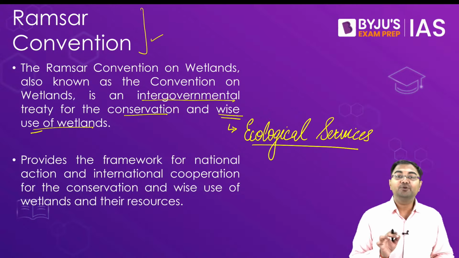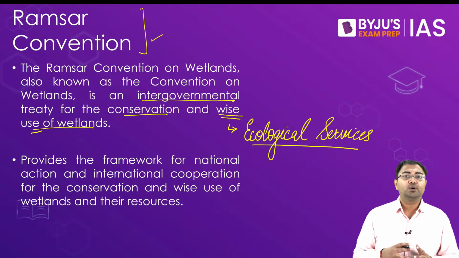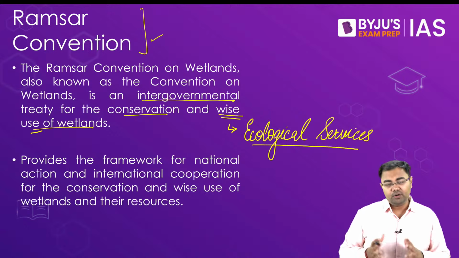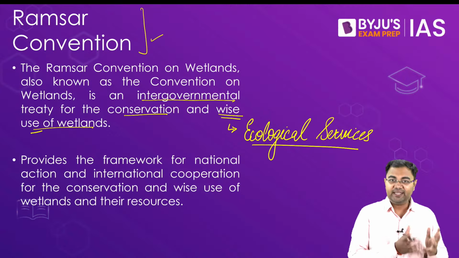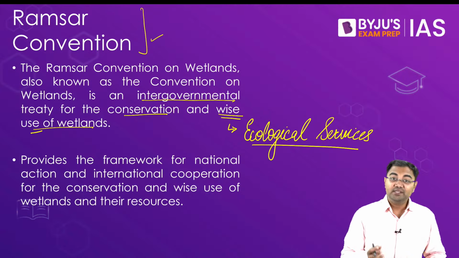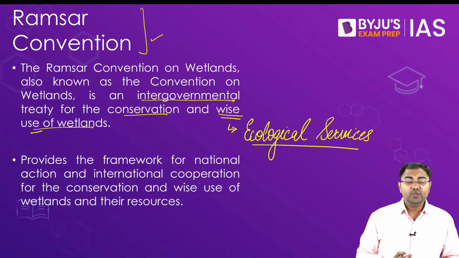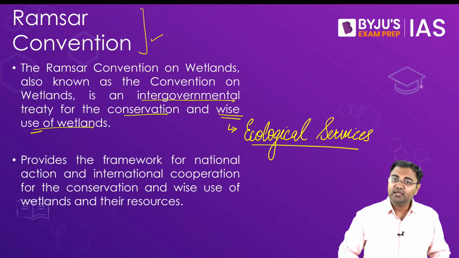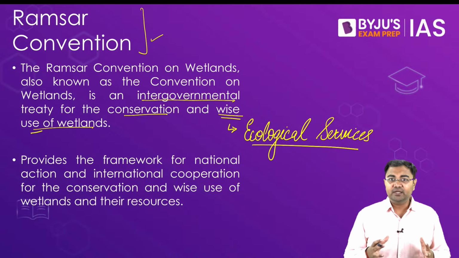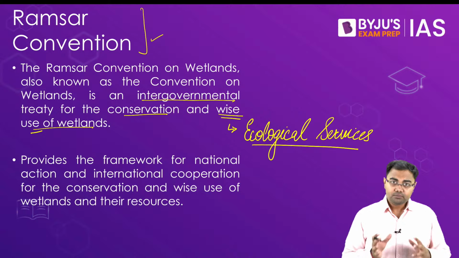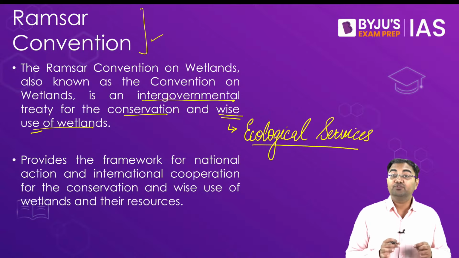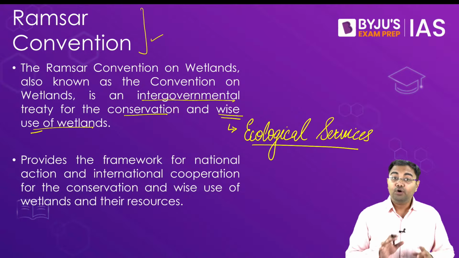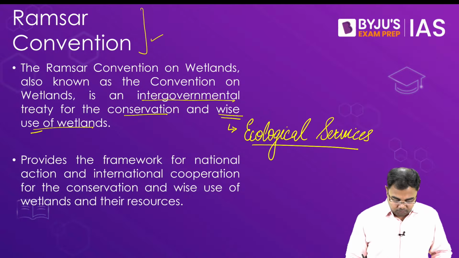What are the various ways in which these can be sustainably important for us? The key word is sustainably, because over the past couple of centuries, since the time of the Industrial Revolution, we have seen these wetlands shrinking in their area. If you look at the numbers for the last 300 years, estimates say that we have lost more than 85% to 87% of all the wetlands in the world.